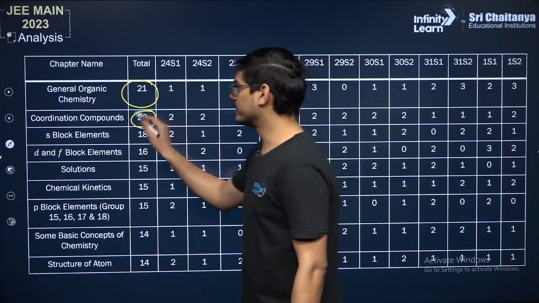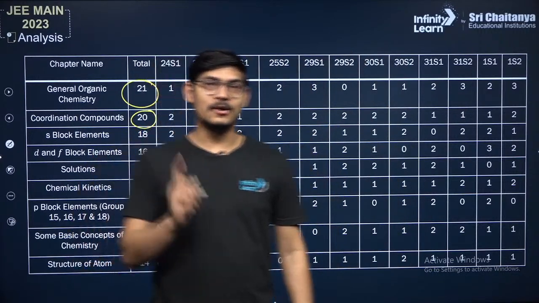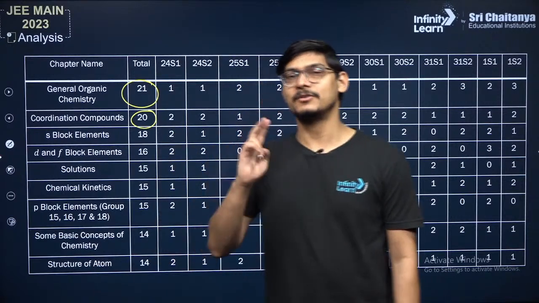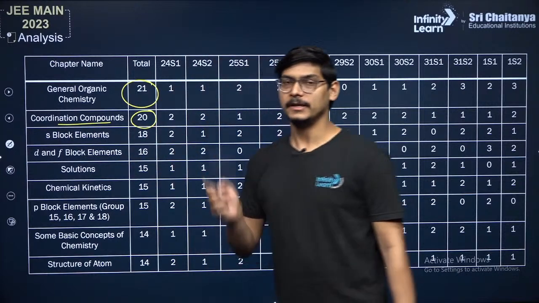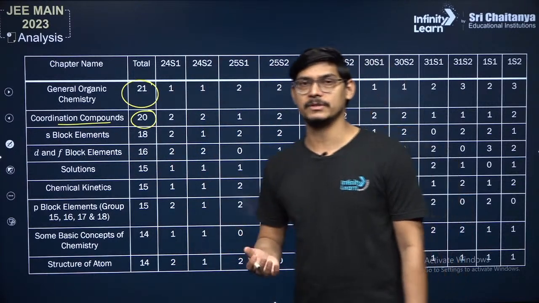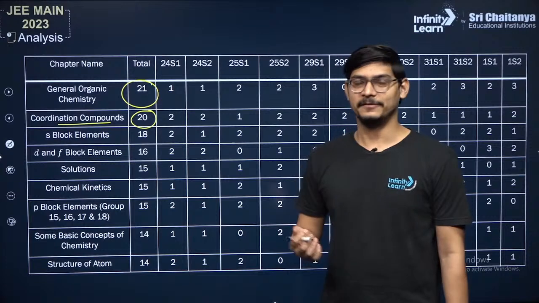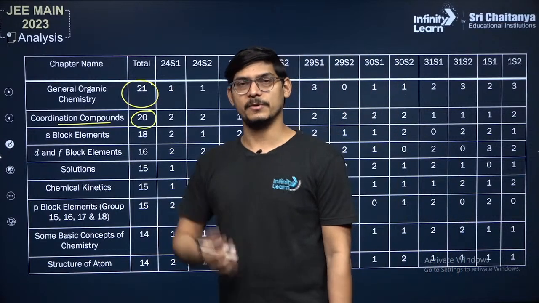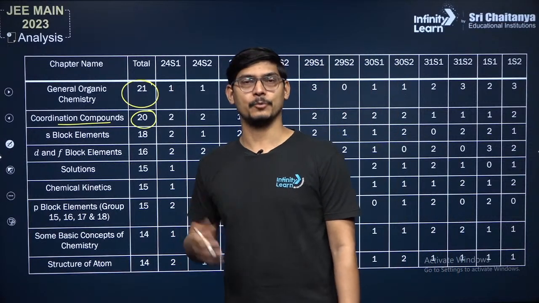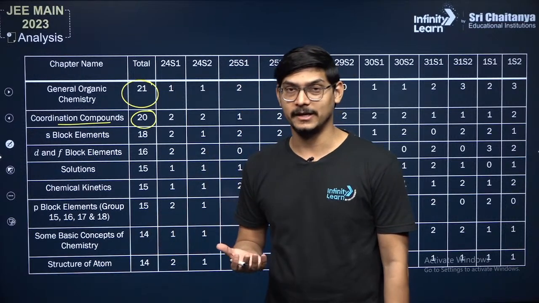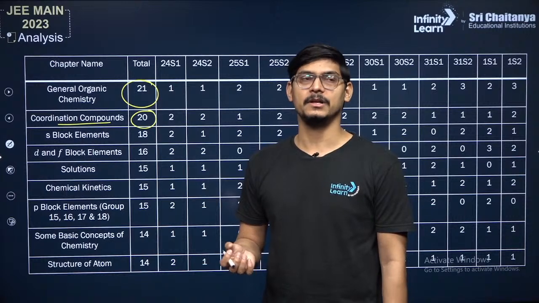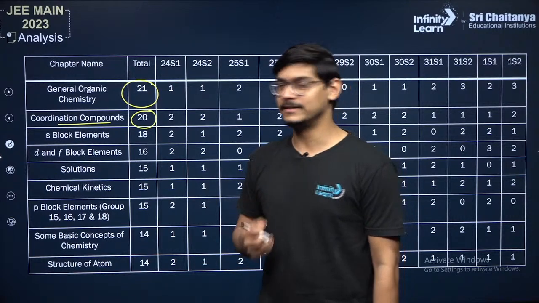From coordination chemistry, 20 questions, yes. From inorganic chemistry, you must not skip two chapters, chemical bonding and coordination chemistry. In chemical bonding, again, you may not get so many questions, but it's a fundamental chapter. If you don't know how to draw the shape of a molecule or how to predict if it is polar, non-polar, or if it has covalent character or ionic character, then understanding chemistry will be very difficult. You will be memorizing it.